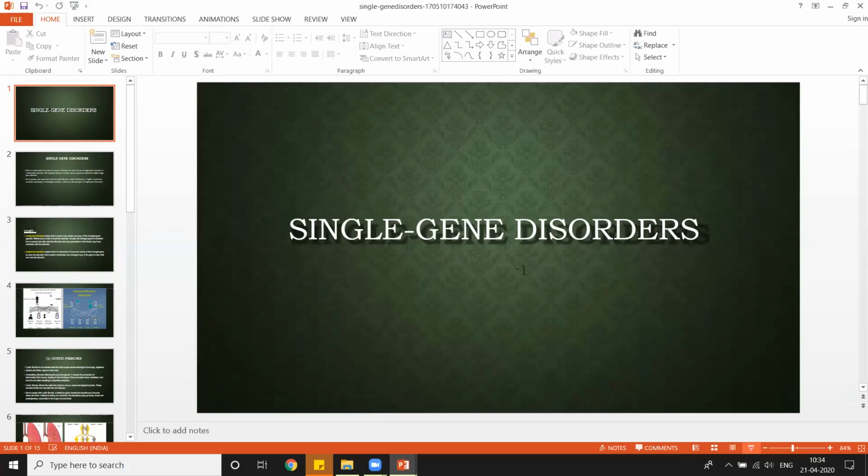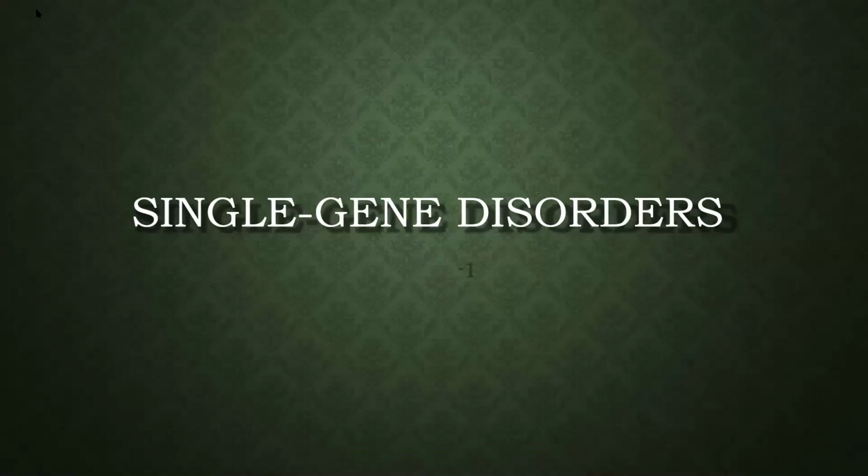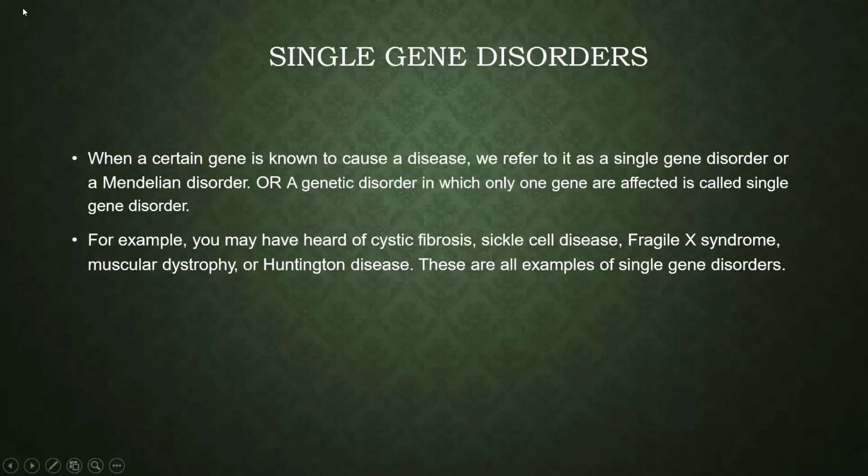First of all, we will be discussing the definition.